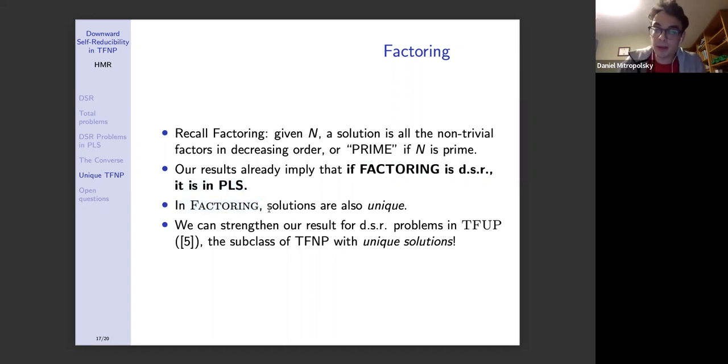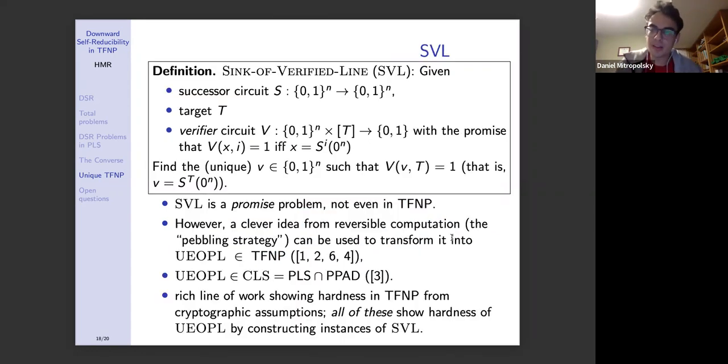But here's something else. In this problem, factoring, solutions are also unique. Factoring isn't only in TFNP, meaning that for every input string there's an output, but also those outputs are unique because we require this decreasing order. So we can strengthen our results. What we found is that we can strengthen our result for DSR problems in the class TFUP, which is just the problems in TFNP with unique solutions. And I'll show you exactly what that result is in a second. So this is sort of the most confusing slide of the talk, but it will all make sense.